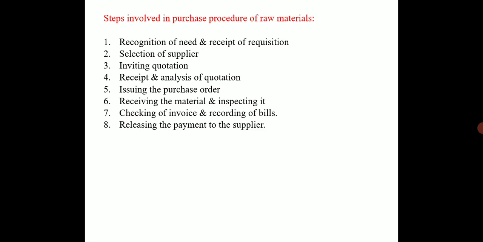After seeing the need, after seeing the requisition, I should go for selecting the supplier. For selecting the supplier, first of all I should send an inviting quotation to all the suppliers. In that I should mention: tell me your price of the paracetamol, quality, purity of the paracetamol, and what other facilities you will provide along with the paracetamol. After that, receipt and analysis of the quotation: after receiving the quotations I should analyze all of them, and in that I should decide from whom I should buy that paracetamol.